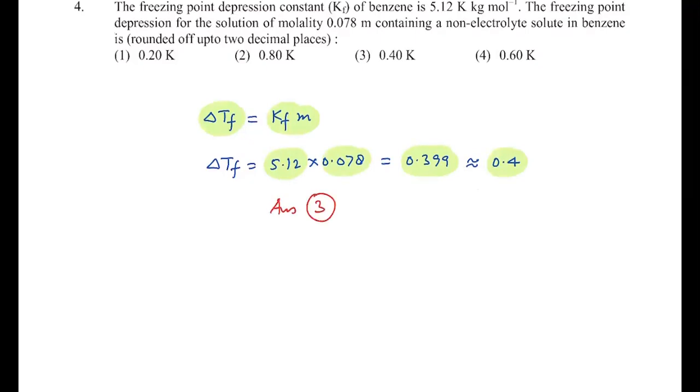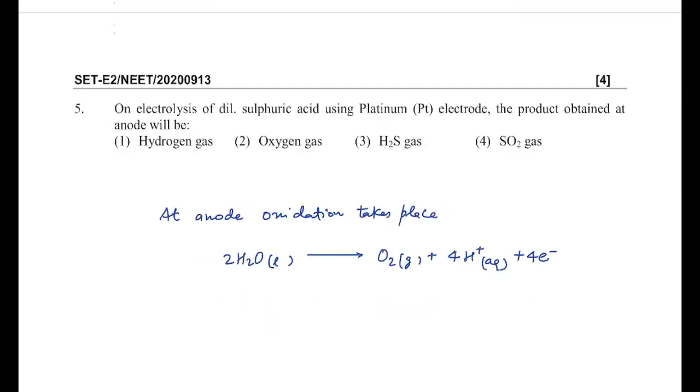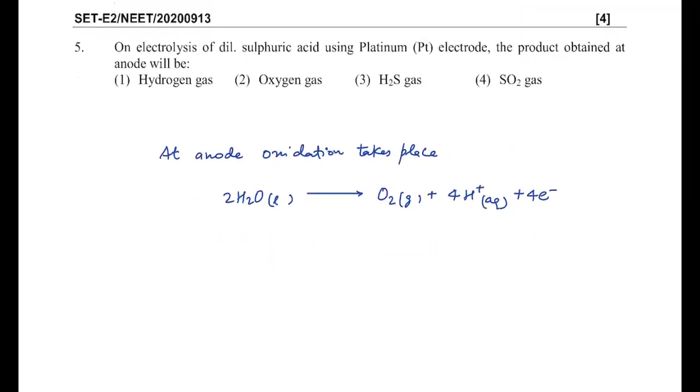Then the next question is: on the electrolysis of dilute sulfuric acid using platinum electrode, you can see these are inert electrodes. So platinum is an inert electrode. The product obtained at the anode would be? So we all know that at the anode oxidation takes place. Sulfuric acid contains H plus and SO4 2 minus, and it is dilute sulfuric acid, so it contains water also. So instead of electrolysis of SO4 2 minus, preferential electrolysis will take place for water, and it produces oxygen at the anode. So our answer will be 2 over here.